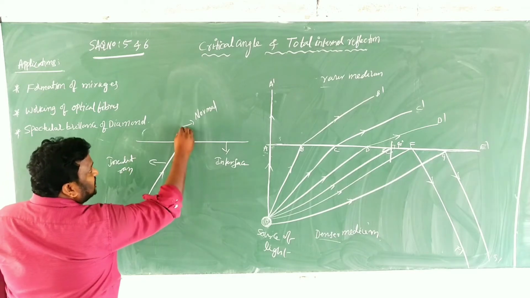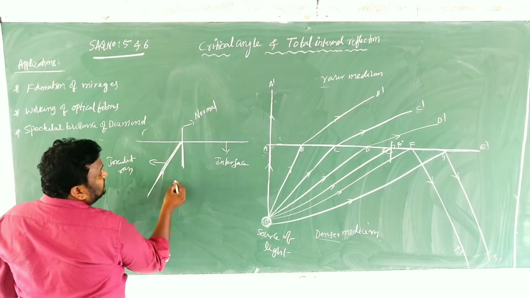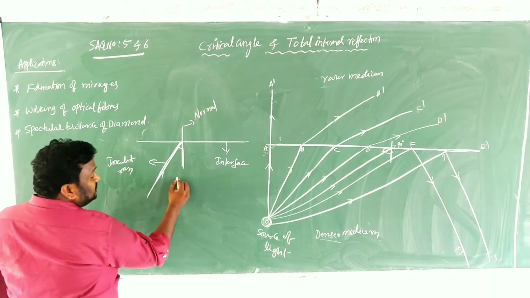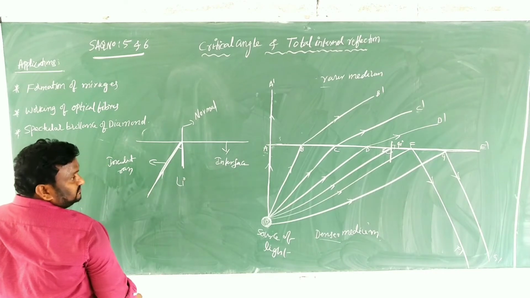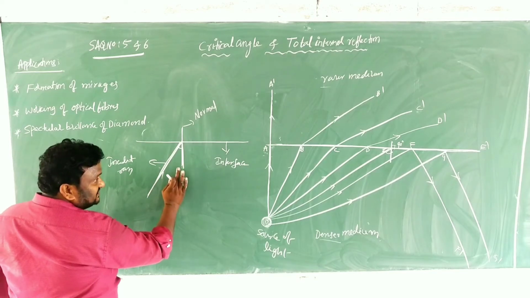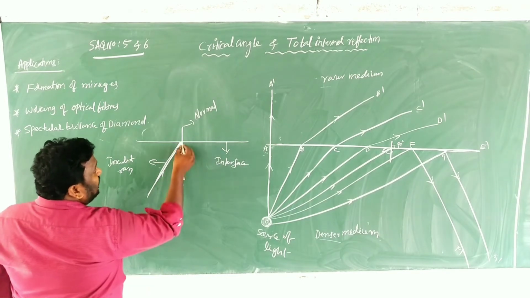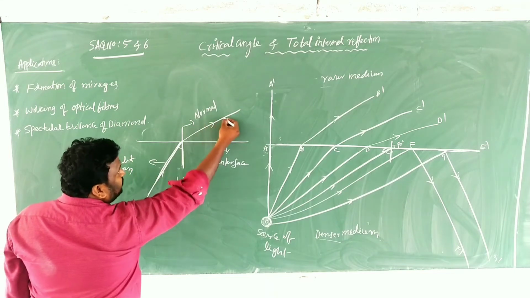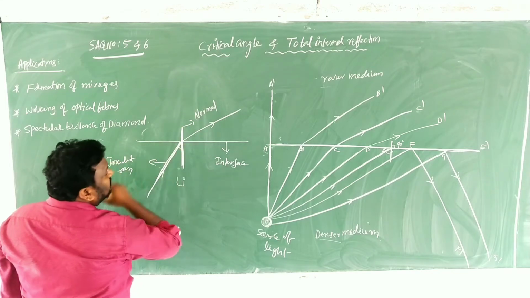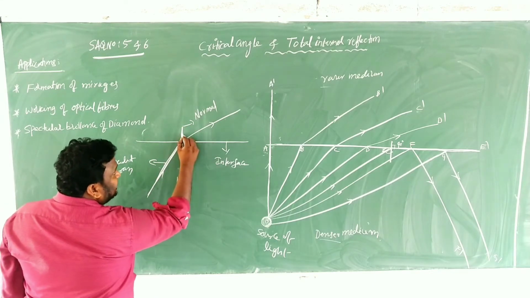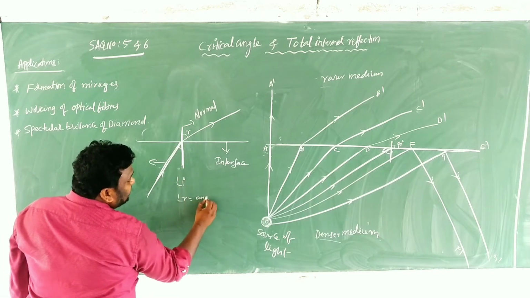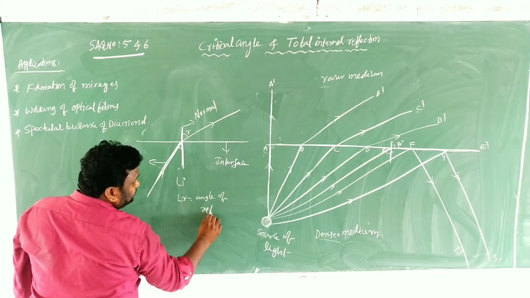Clear, children? Now this is the normal and this is the incident ray, and here there is some angle between these two. That should be what we call angle of incidence. The angle between incident ray and normal is called angle of incidence. Clear? And if it goes like this, now it is the refracted ray. This is the refracted ray, and this is the normal. And again there is some angle between these two, that is what we call angle of refraction.